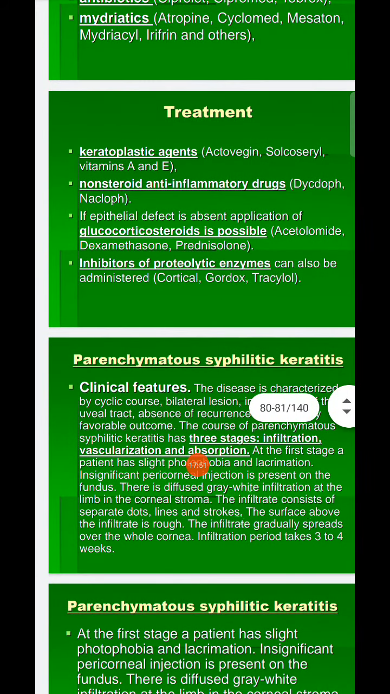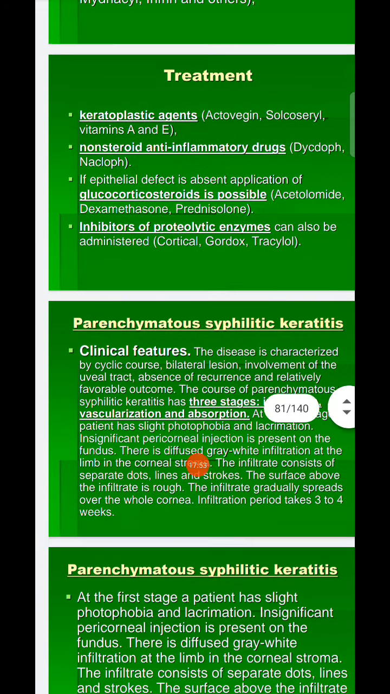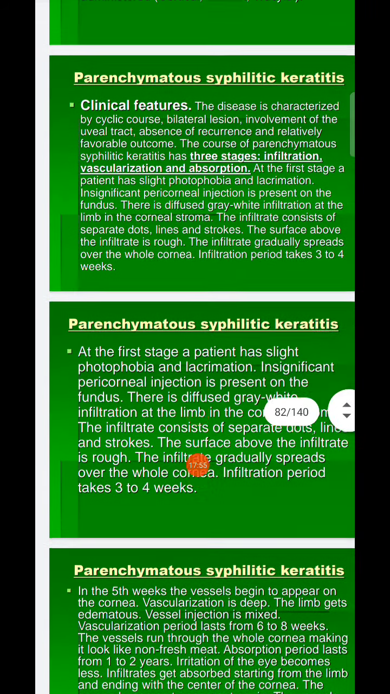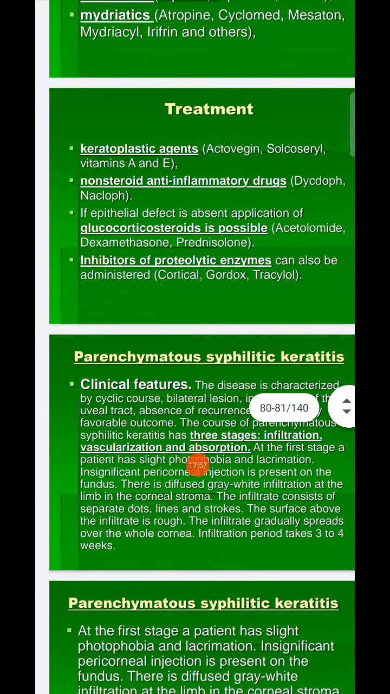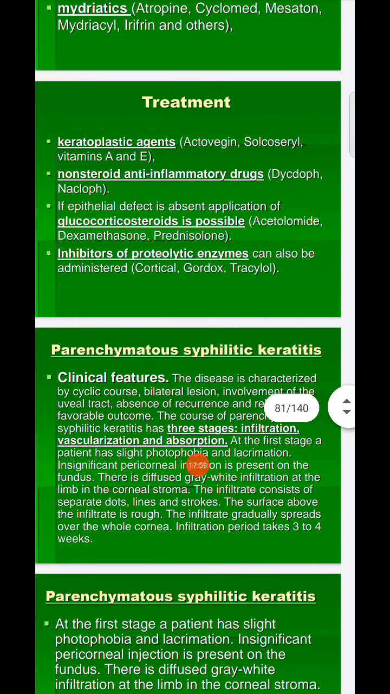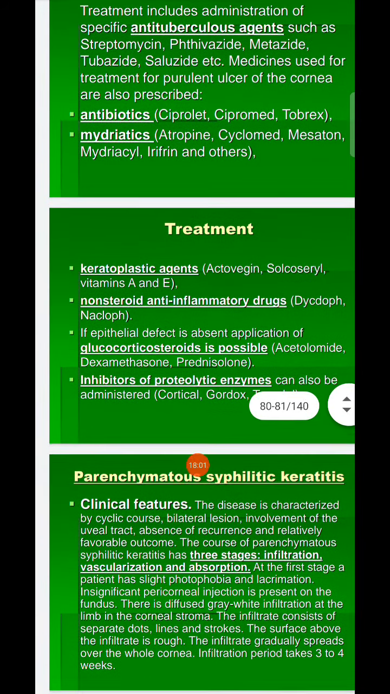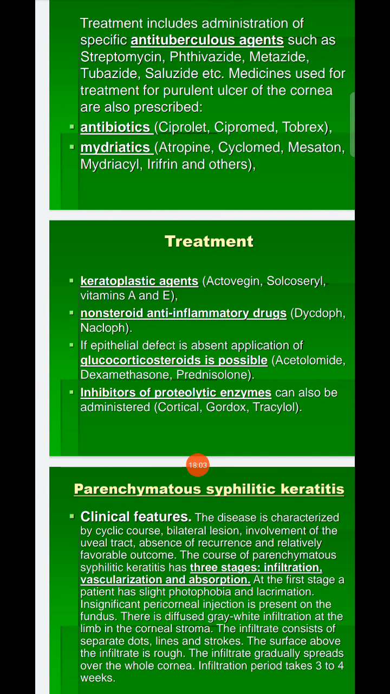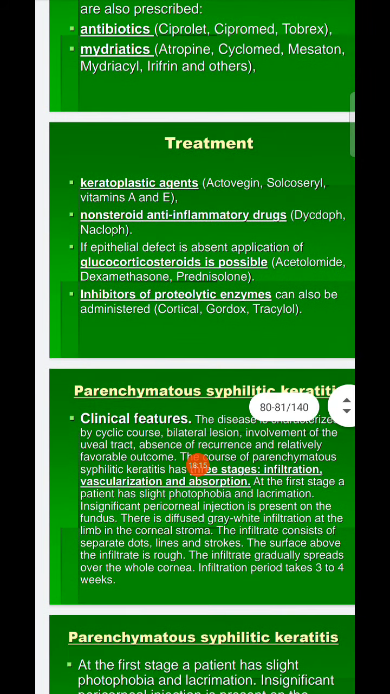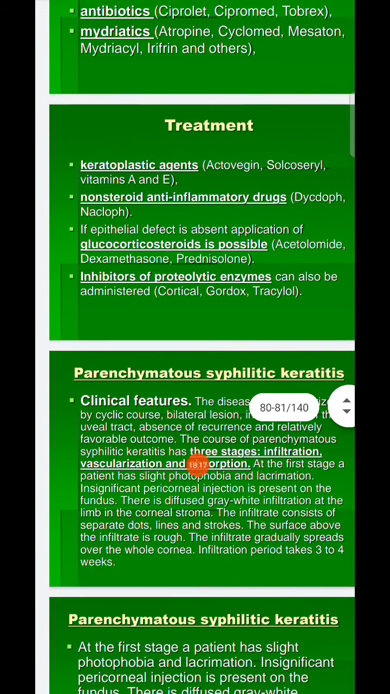Next one is parenchymatous syphilitic keratitis. What will happen in this? The clinical features: the disease is characterized by a cyclic course, bilateral lesion, involvement of the uveal tract, absence of recurrence, and relatively favorable outcome. The course of parenchymatous syphilitic keratitis has three stages: infiltration, vascularization, absorption. These are the three stages of parenchymatous syphilitic keratitis.